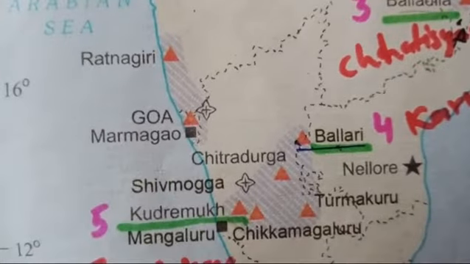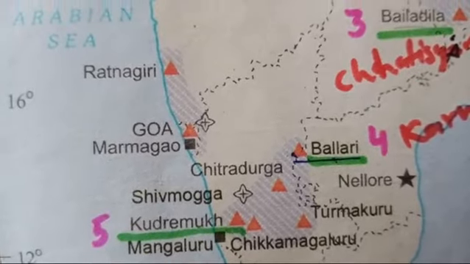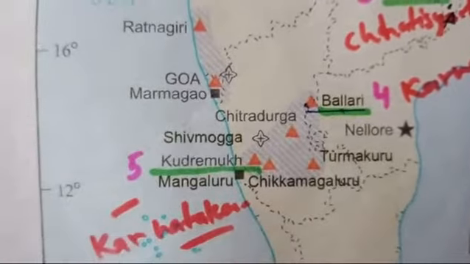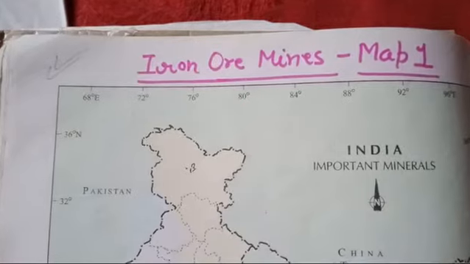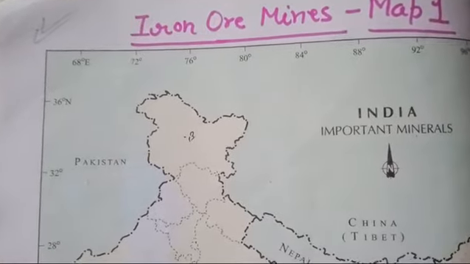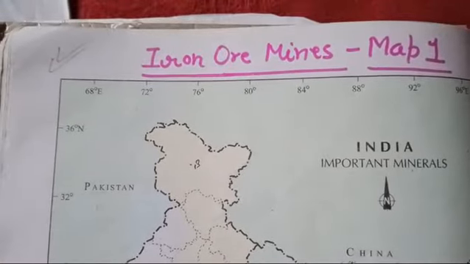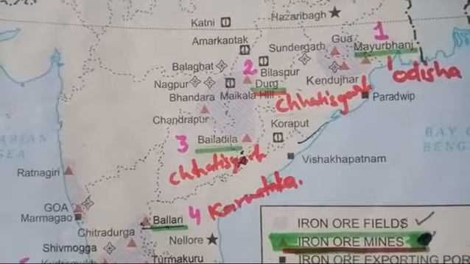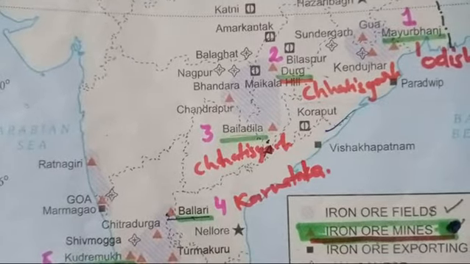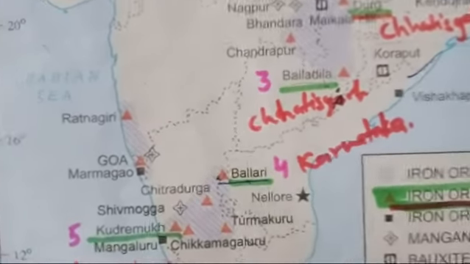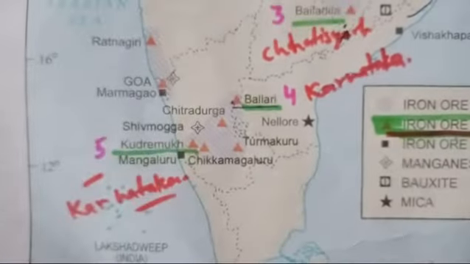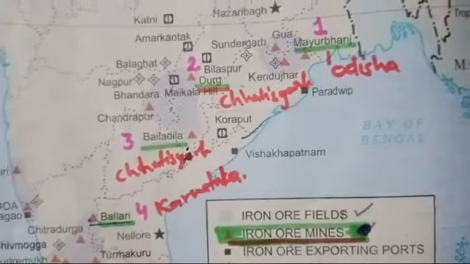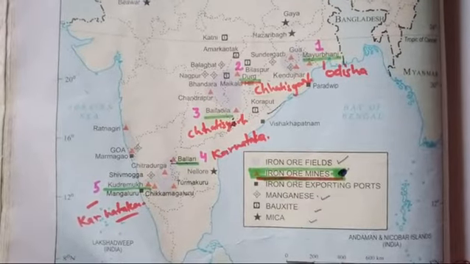And the fifth iron ore mine which you have to locate is Kudremukh, and it is also in the state of Karnataka. So in your first outline political map you have to fill certain iron ore mines of India which are included: first Mayurbhanj, second Durg, third Beladila, fourth Ballari, and fifth is Kudremukh. I have given you the state name also so that it will be easy for you, so that you will remember their location in your board examination.